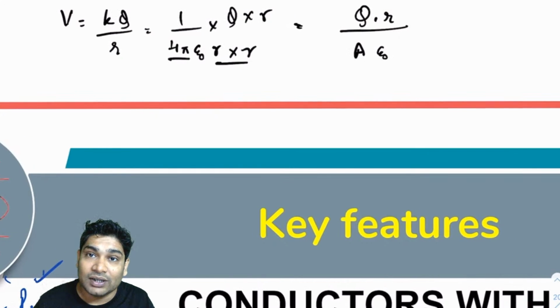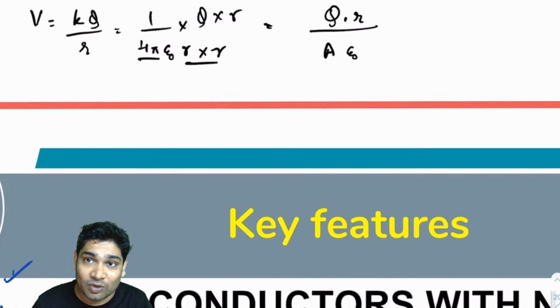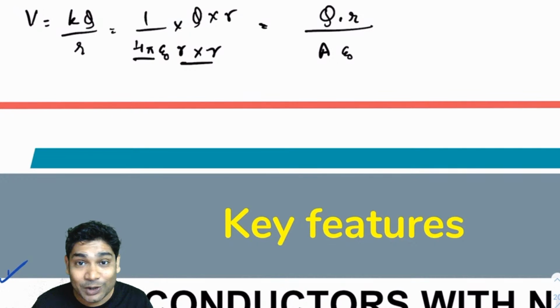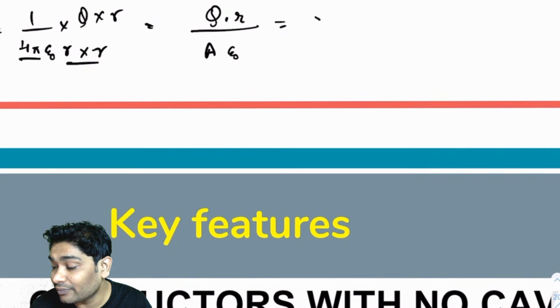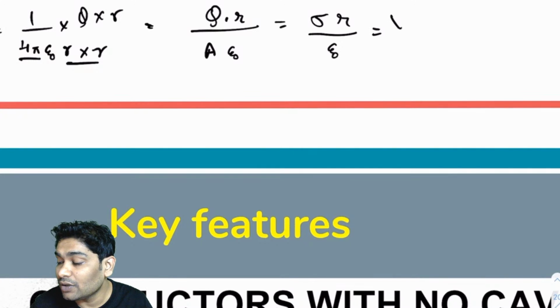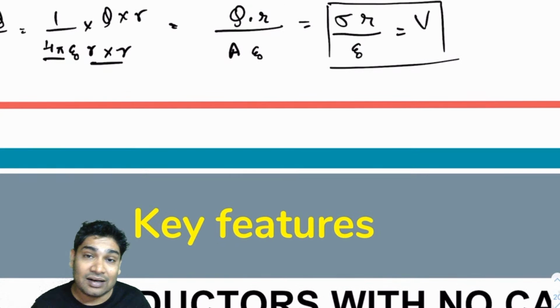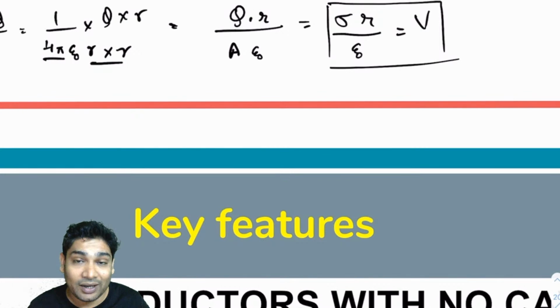I hope everybody followed this. I've just rewritten this in this form. What is q over A? Q over A is sigma. So I can say that the potential of any sphere is sigma times r over epsilon naught.